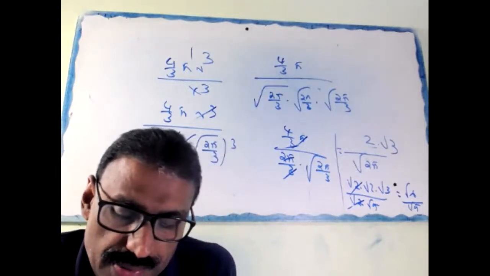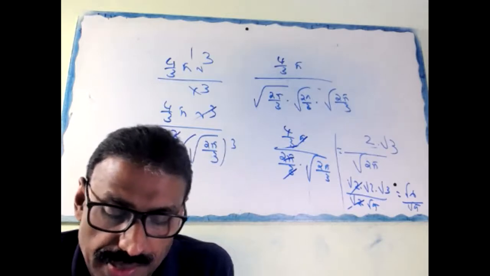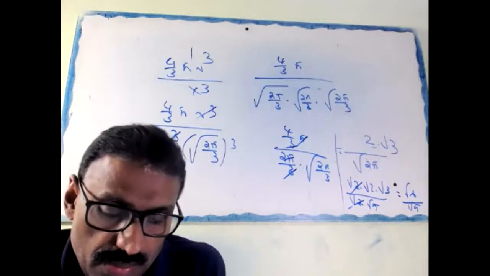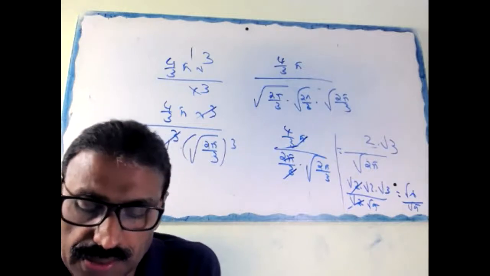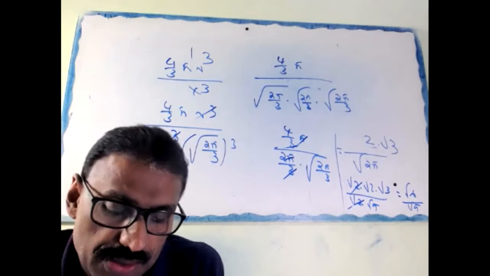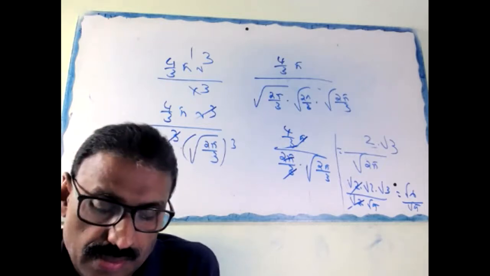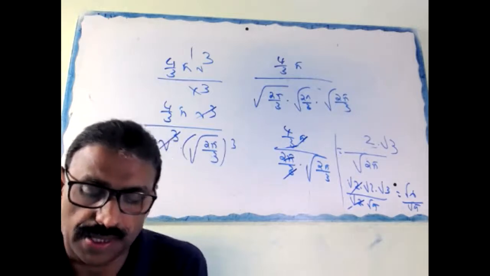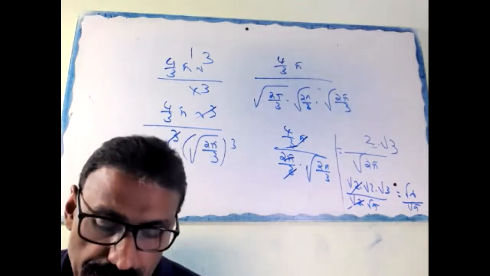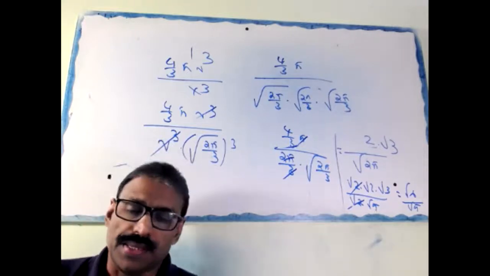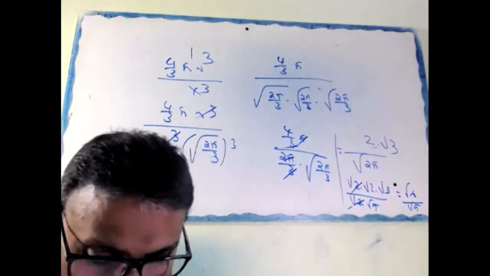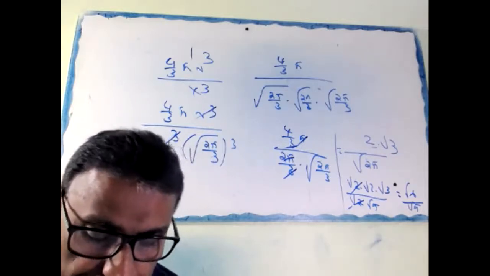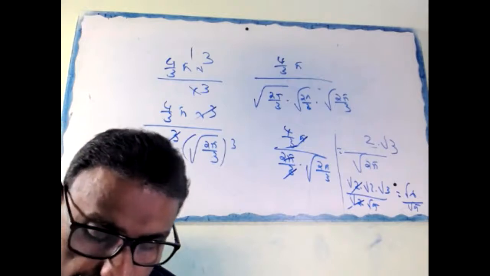A glass cylinder with diameter 20 centimeter has water to a height of 9 centimeter. A metal cube of 8 centimeter edge is immersed in it completely.